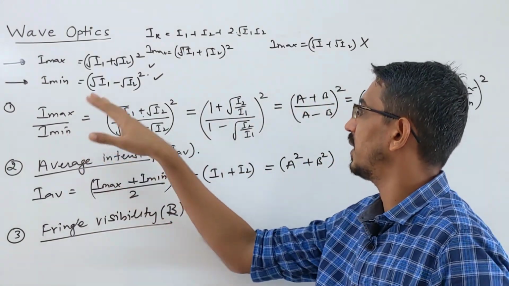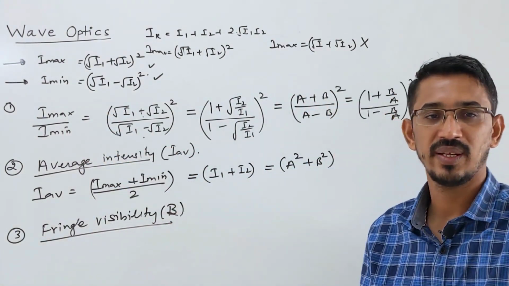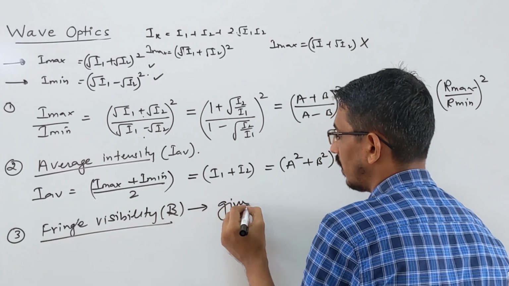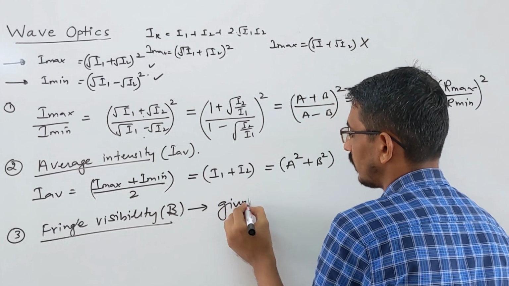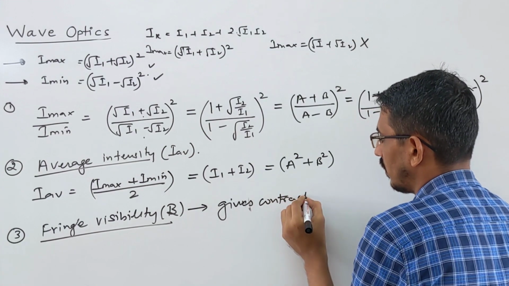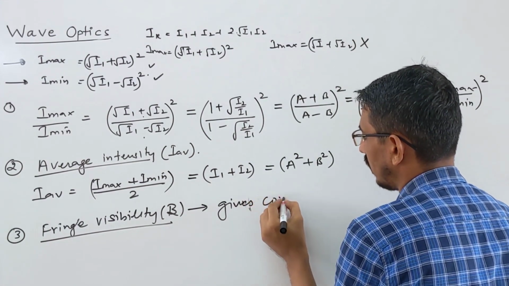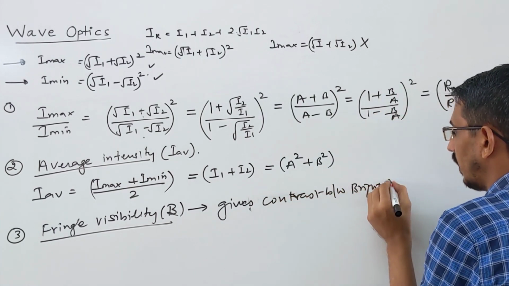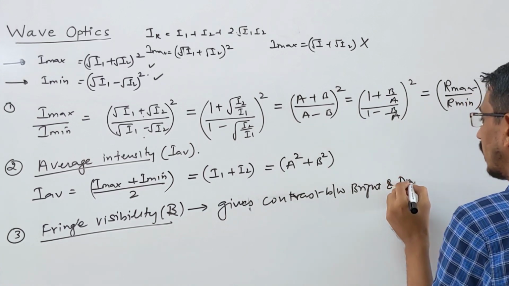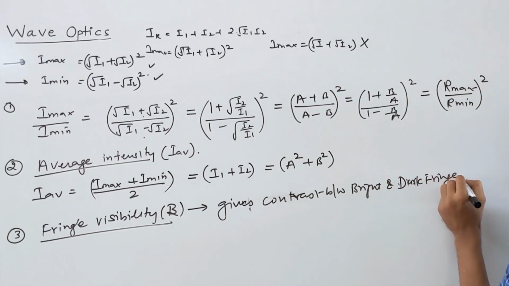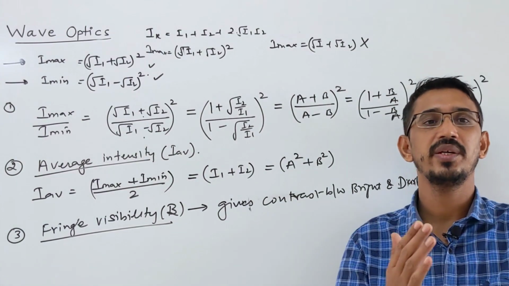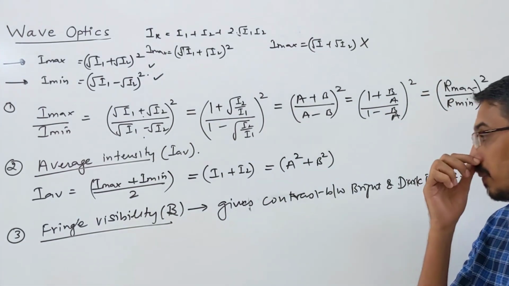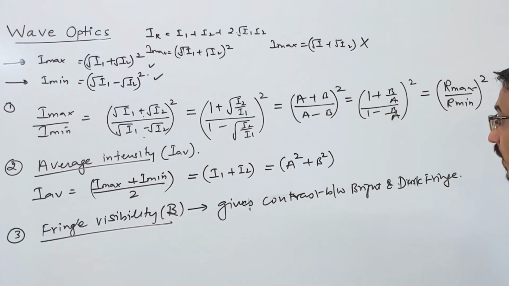All these formulas that we are learning, we have already learned in the waves chapter of 11th class also, right? Now fringe visibility, this beta gives or tells you the contrast between your bright and dark fringe. It gives the level of clarity, how bright is bright and how dark is dark. So the clarity between them is given by this term, called fringe visibility.